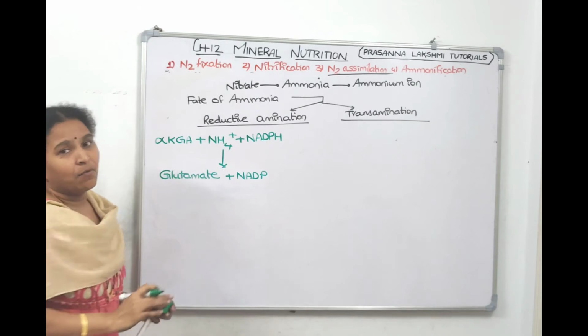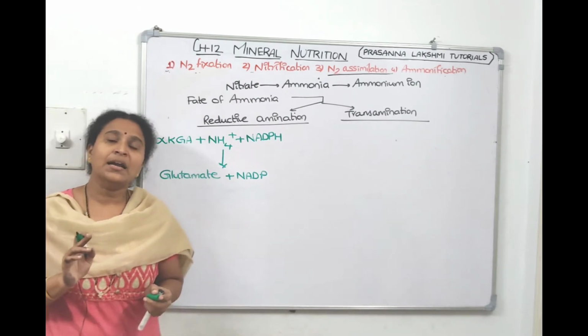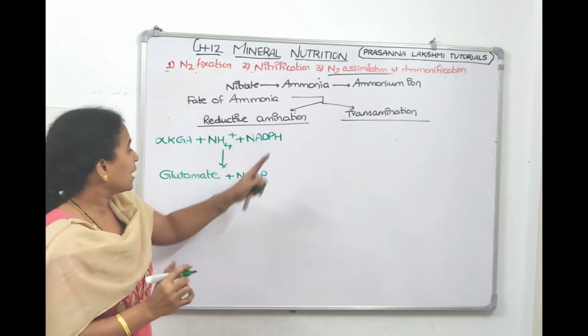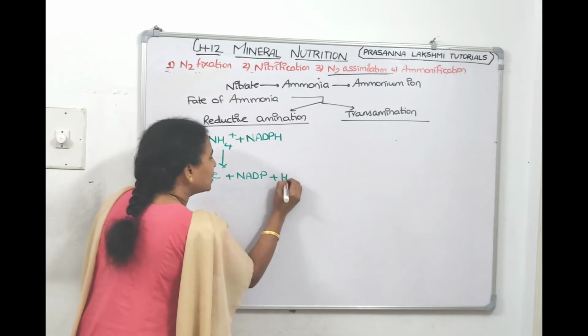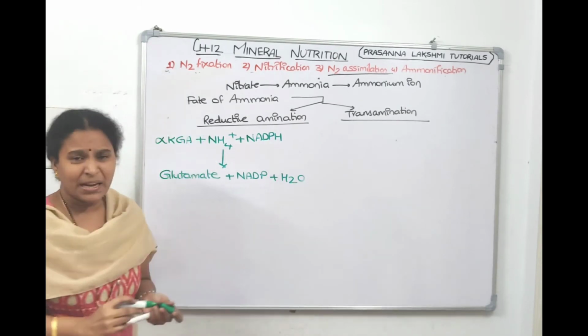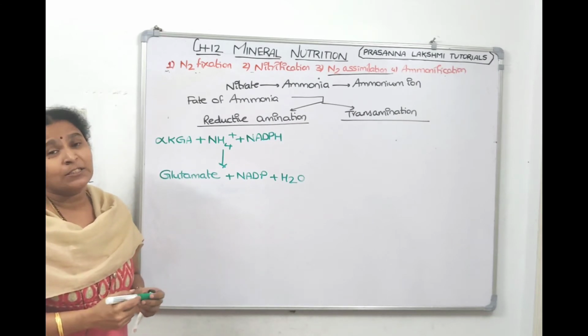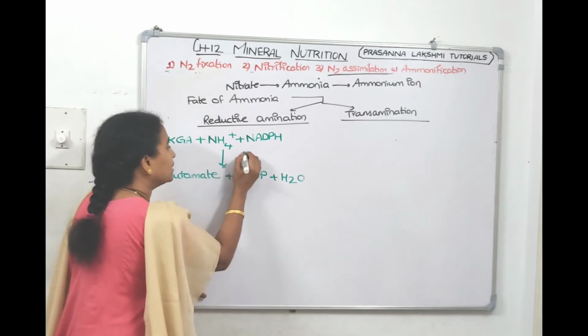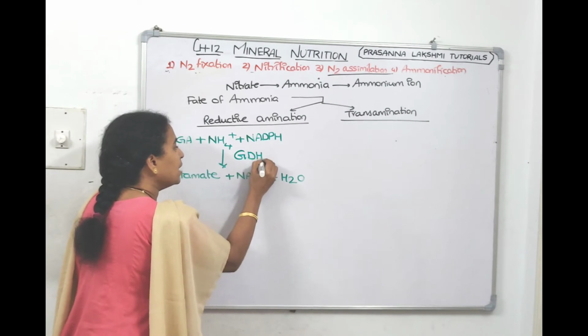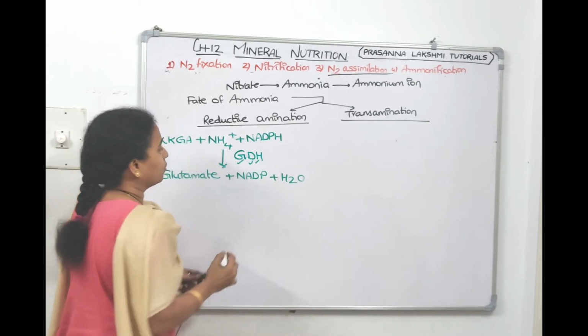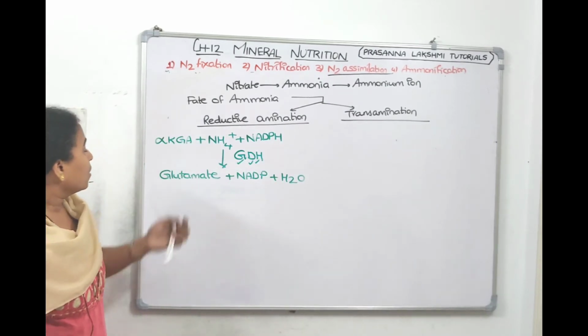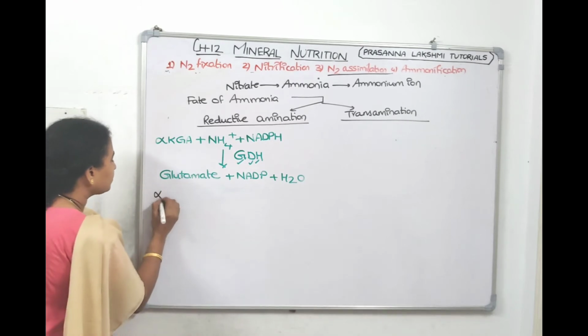Hydrogens are involved. What has happened? These hydrogens and these hydrogens will come out as a water molecule, and the enzyme which will do this reaction is called GDH. What is the enzyme? GDH, glutamate dehydrogenase. Now I'll write what is KGA.